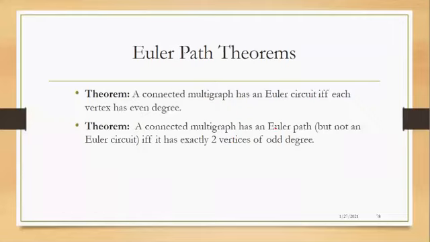Another theorem is, a connected multigraph has an Euler path but not an Euler circuit if it has exactly 2 vertices of odd degree. So in the entire graph, it should have exactly 2 vertices of odd degree. The rest should be even degree. Then it will have a Euler path but not a Euler circuit. Now apart from that, we also have theorems for constructing Euler circuits, which you can look up for yourself. In this topic, actually, the definitions and the examples are important rather than the theorems.